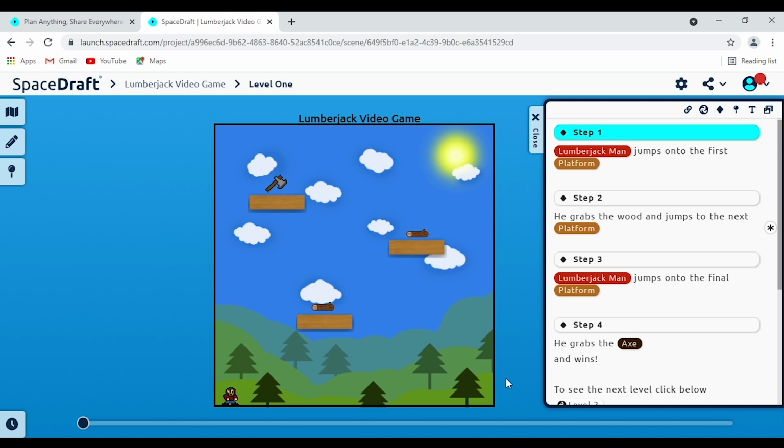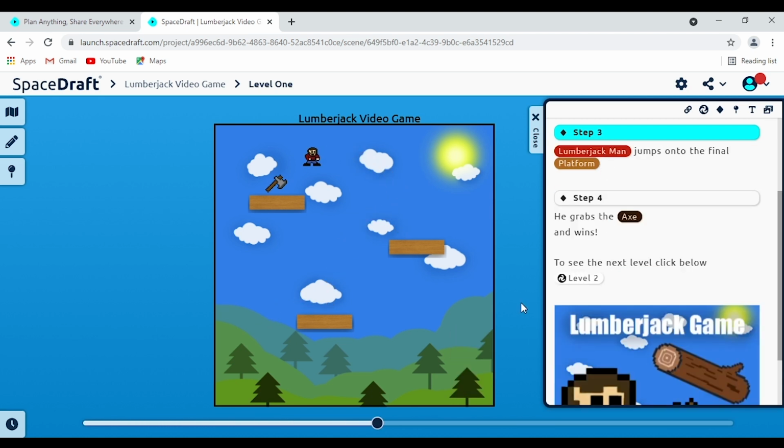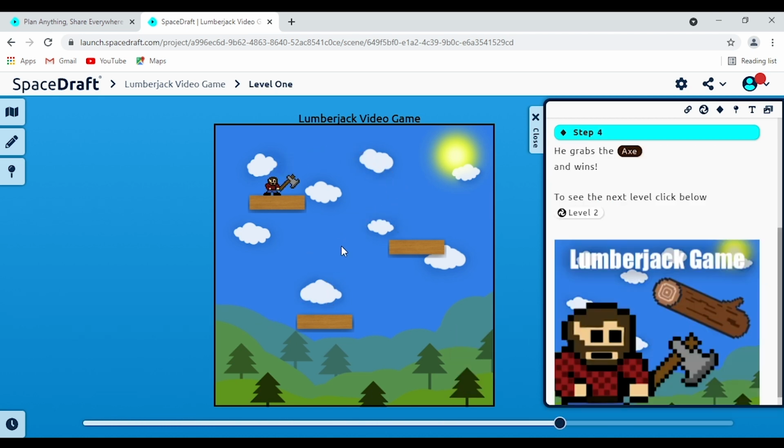Let's play through the scene and make sure it's all up to scratch. So there he is grabbing the wood. We can follow along with our script here. And he's got his axe, his very big axe. It's almost as big as him. But well done. That's our project.